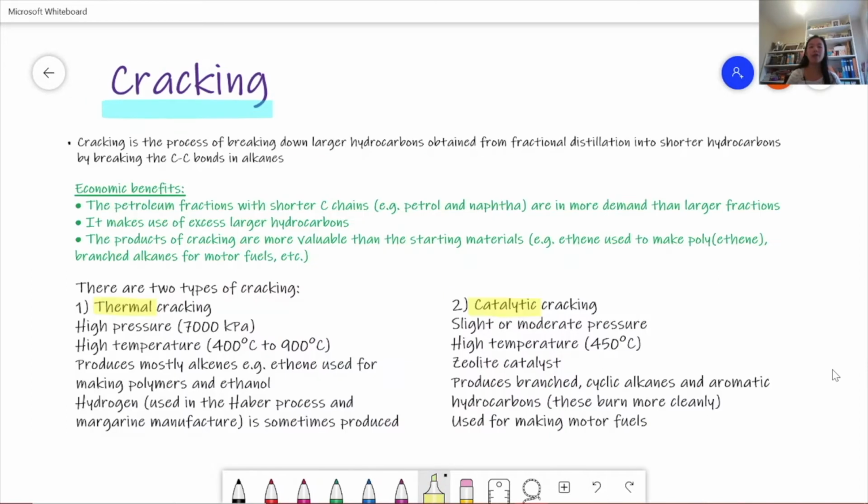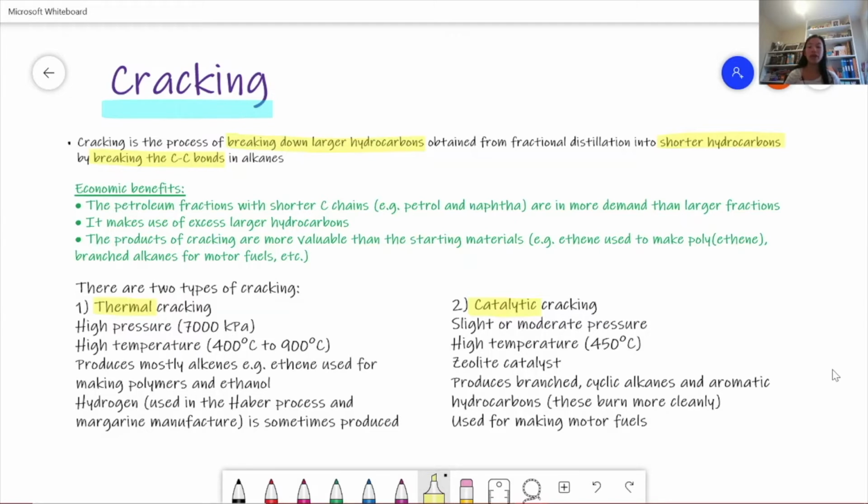Now we're going to talk about cracking. Cracking is the process of breaking down larger hydrocarbons which have been obtained from fractional distillation into shorter hydrocarbons by breaking the C-C bonds in alkanes, so the carbon-carbon single bonds. So we break the carbon-carbon bonds and we're breaking down larger hydrocarbons into shorter hydrocarbons. That is the main key point about cracking.